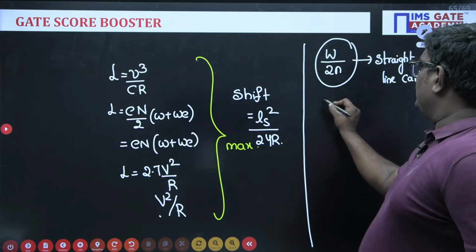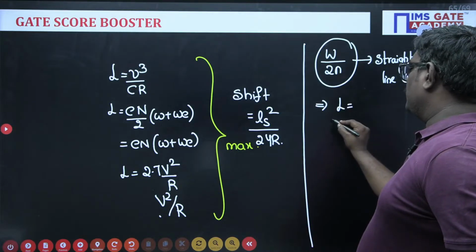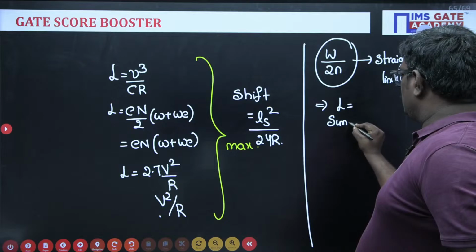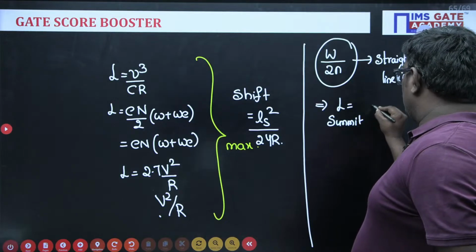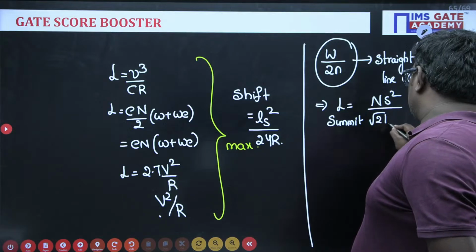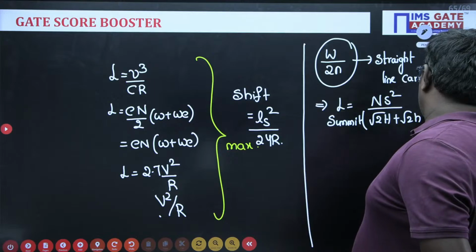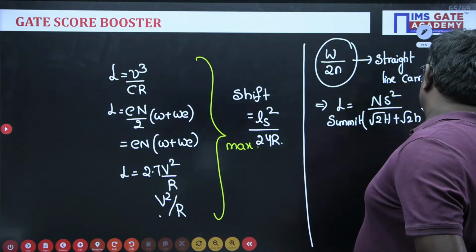Next one we have is length of summit curve. Okay, that is equal to NS square upon root 2H plus root 2h whole square for L greater than SSD.